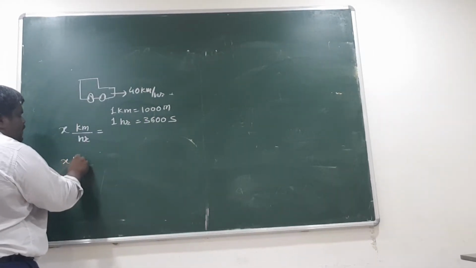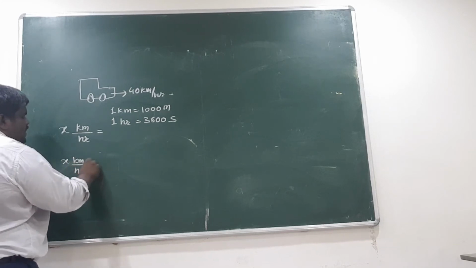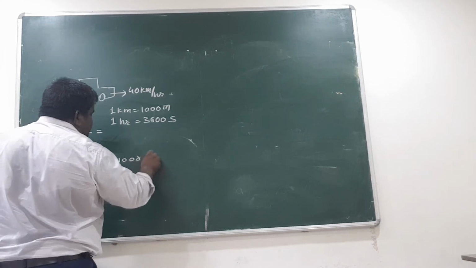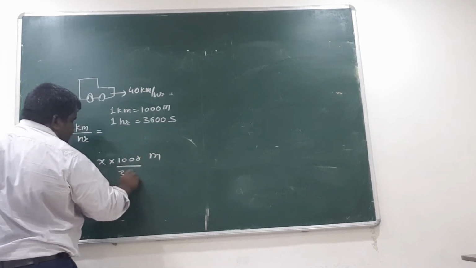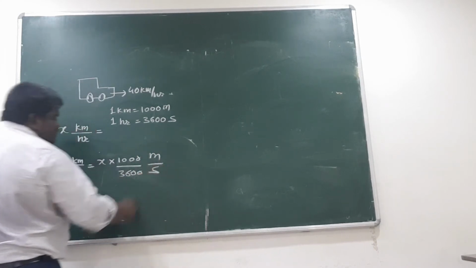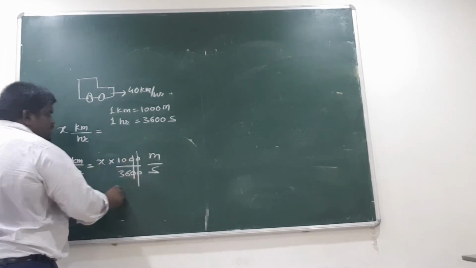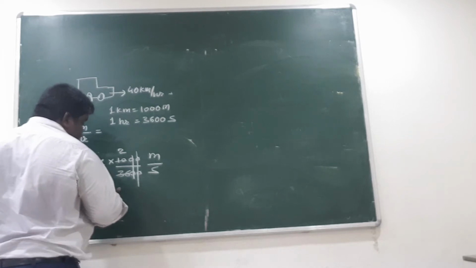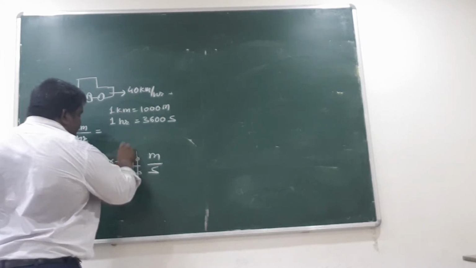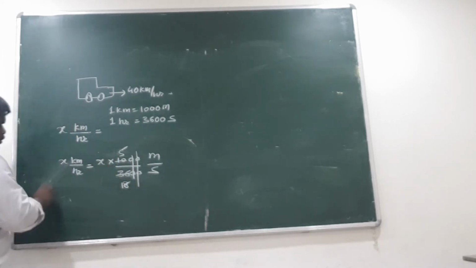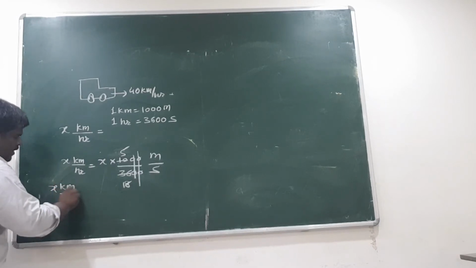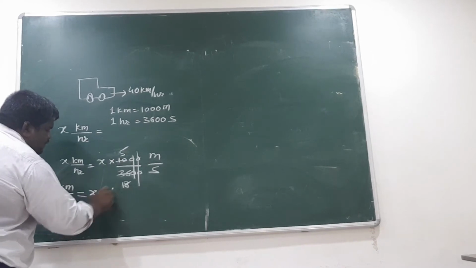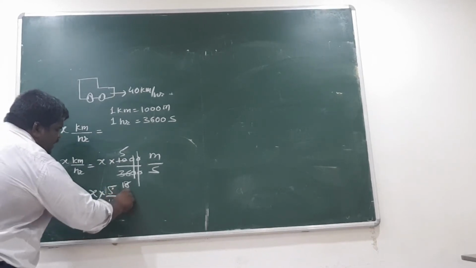So x kilometer per hour is nothing but x into 1000 meters by 3600 seconds. Now if you reduce this, it becomes 5 by 18. So x kilometer per hour can be converted into meter per second by multiplying it by 5 by 18.